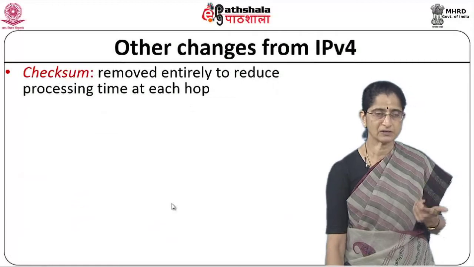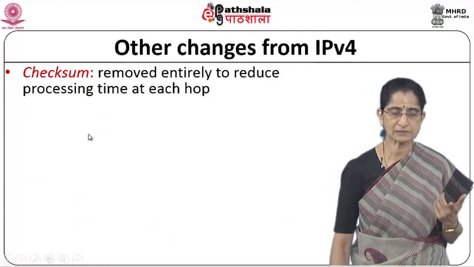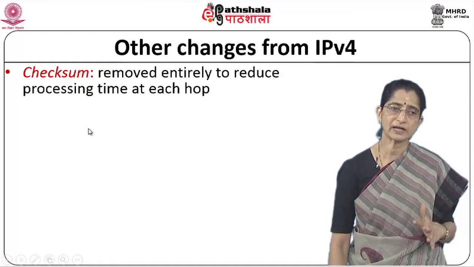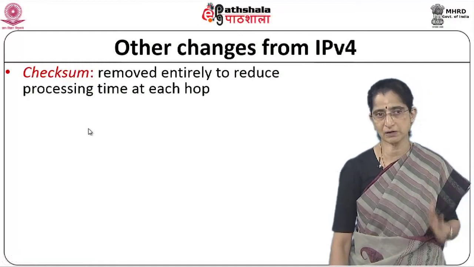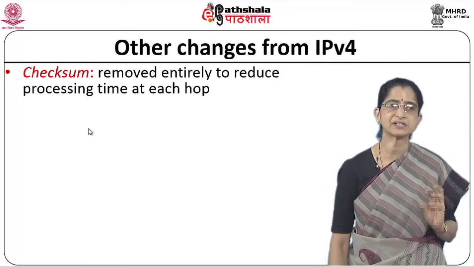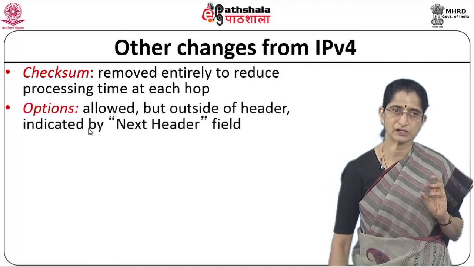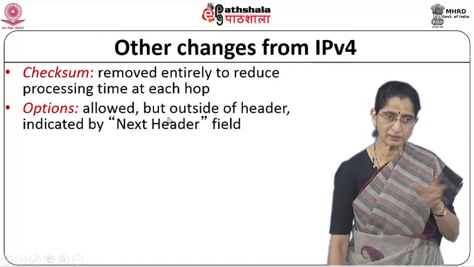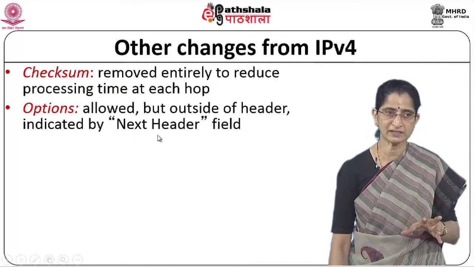So, other changes that we talked about. So, checksum, again see that checksum has been removed from the header, so that you do not have to do this processing of checksum at every step. So, we are saving time, in terms of the processing that needs to be done at every hop. Okay. And the options field, again it is allowed, but it is outside of the header, which is indicated by the next header field.